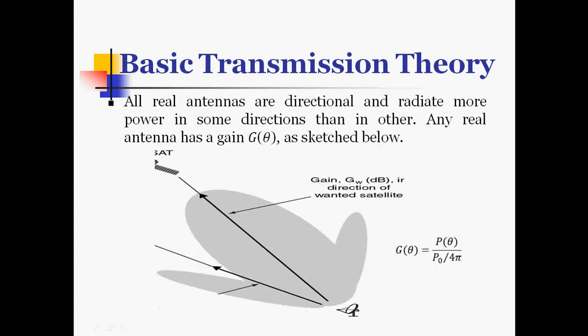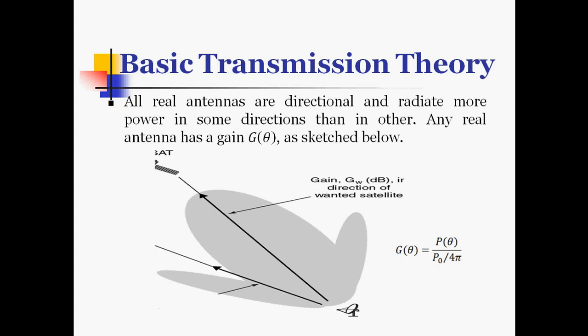We know all real antennas are directional and radiate more power in some directions than in others. Any real antenna has a gain of G(theta). Here we can define G(theta) as the ratio of power per unit solid angle radiated in direction theta to the average power radiated per unit solid angle.